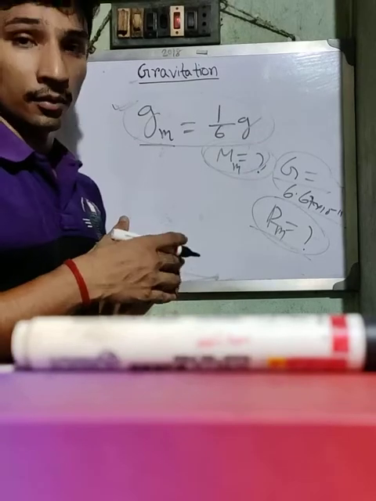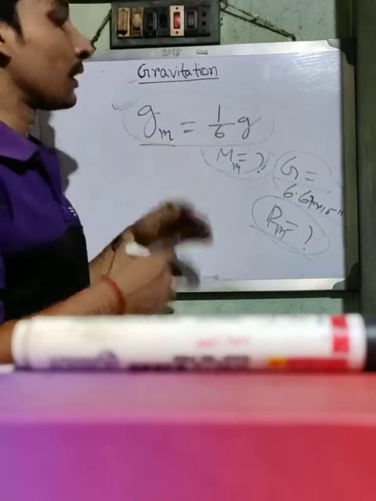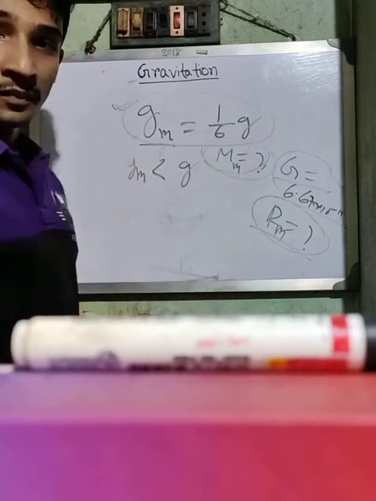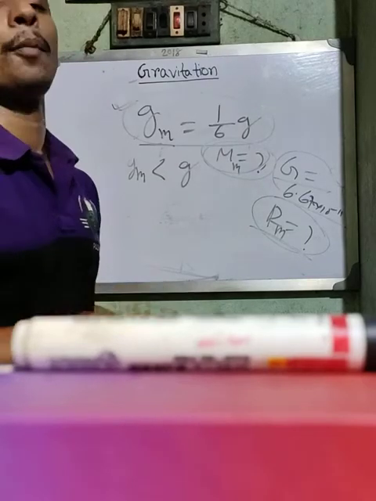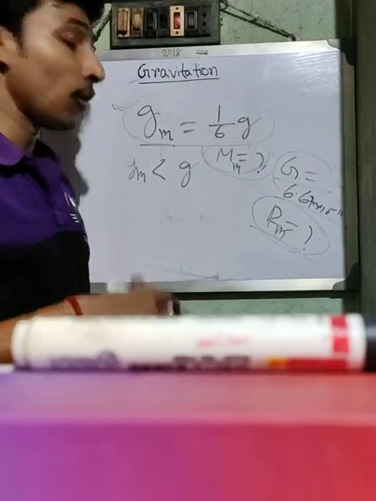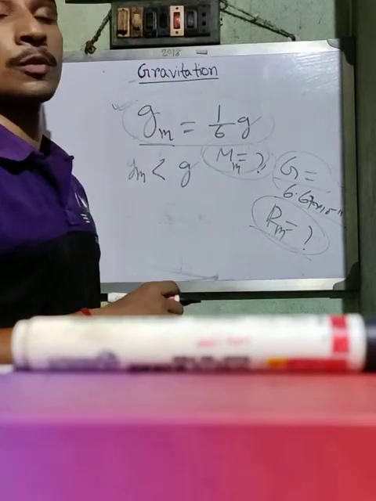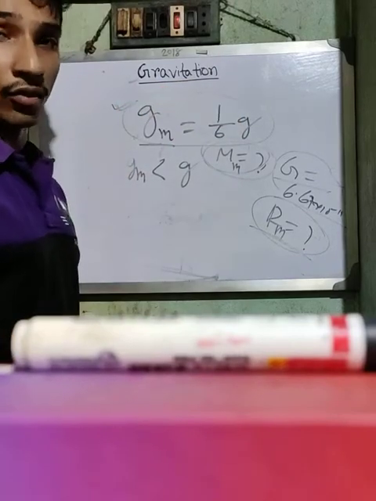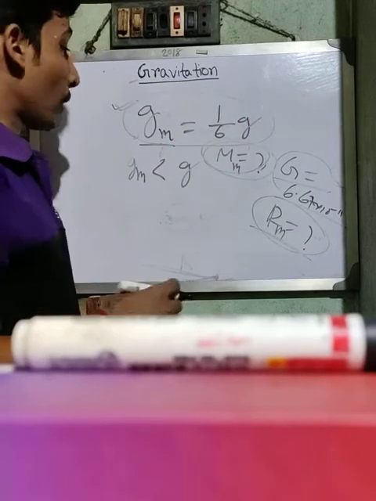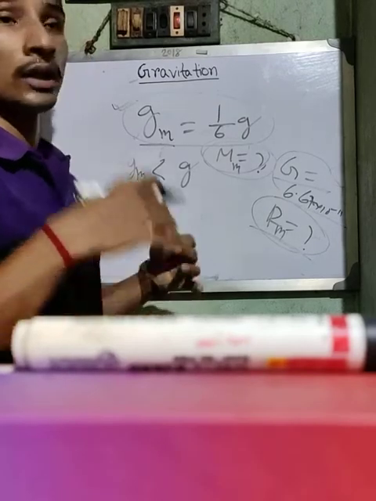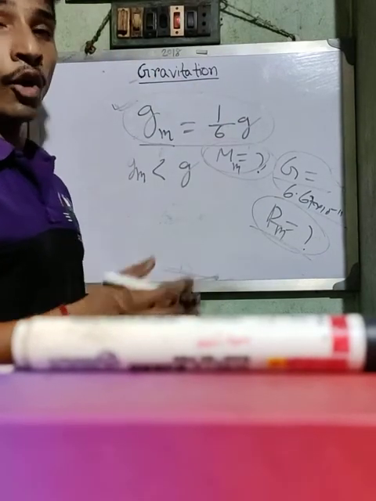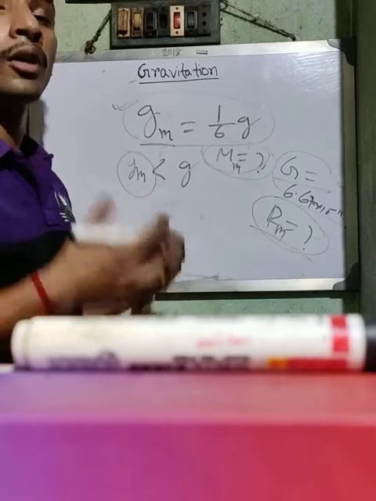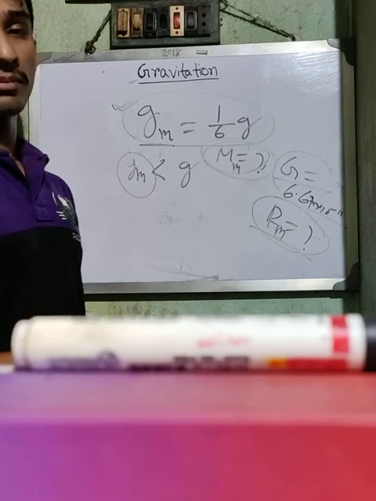That means the gravitational acceleration on the moon is less than the earth, g_m is less than g. So that's why when we jump on the moon, what happens? We can float on the moon, in the atmosphere of the moon, for a very long time. But on the earth, if we jump, suddenly we come back to the ground. But on the moon, when we jump, we can float for a long time, because the gravitational acceleration, or the force of gravitation, of the moon is less than the gravitational acceleration of the earth.